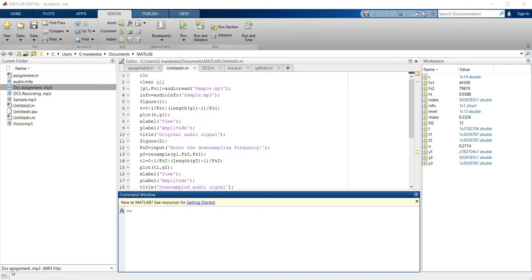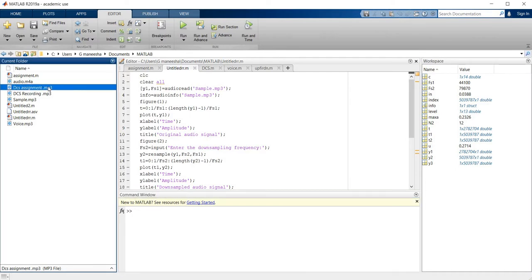Today I'm going to show how to sample and quantize our voice signal. First of all, we need to take our voice signal and store it in the current folder. This is my current folder, and I have saved it as an MP3 file.